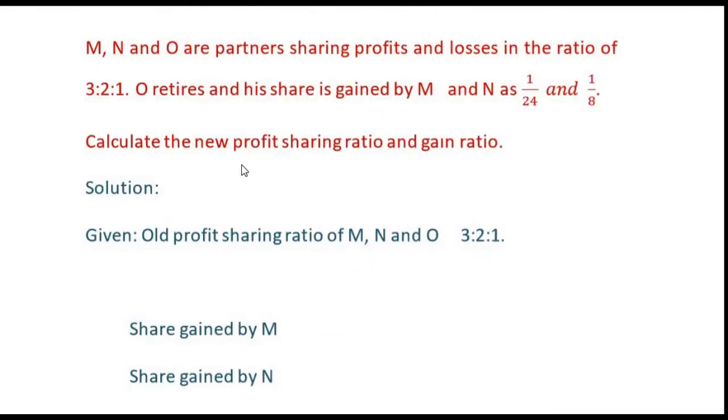Now in some cases, they will give you the share gained and the old profit sharing ratio. That is, the gain ratio will not be there in the problem, but they will give you the share gained. So how to solve such a problem, I am explaining here.